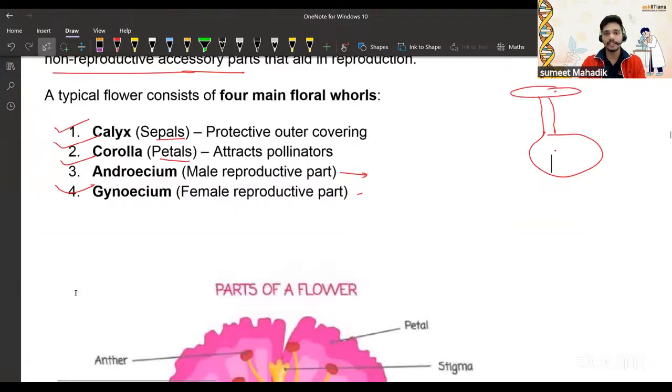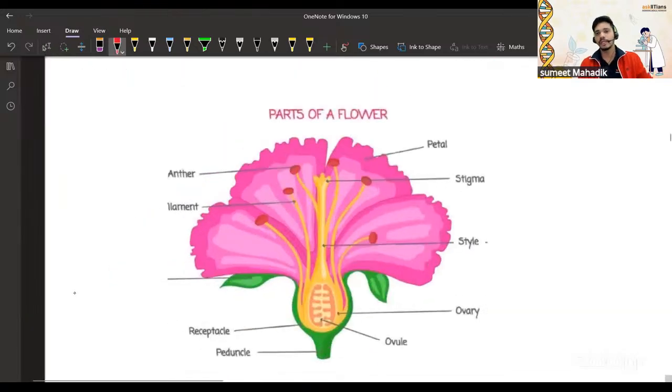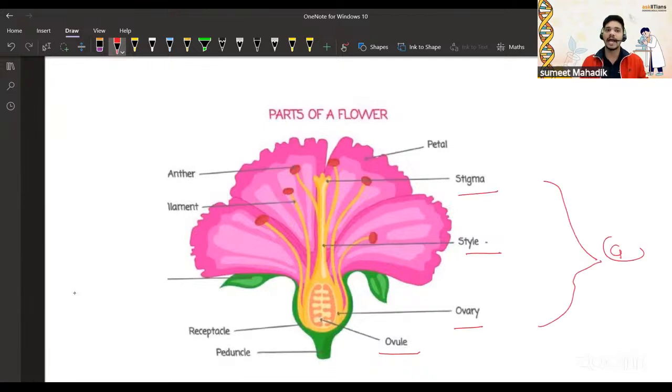Very good. Yes, there is a diagram as well. See, I was talking about the ovary, style, and stigma. They follow the gynoecium part, and the anther and the filament follow the androecium part. Okay, those are the parts of the flower.